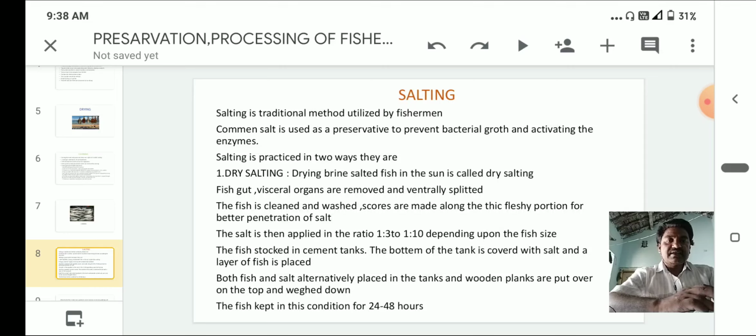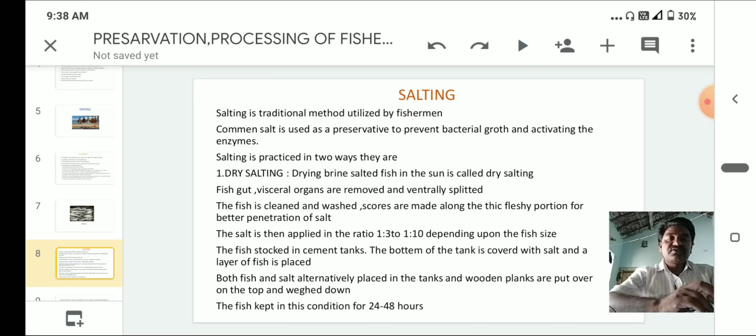Salting is practiced in two ways. The first one is dry salting. Drying brine salted fish in the sun is called dry salting.